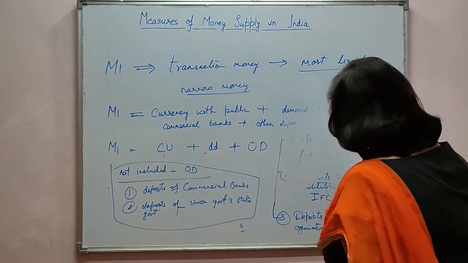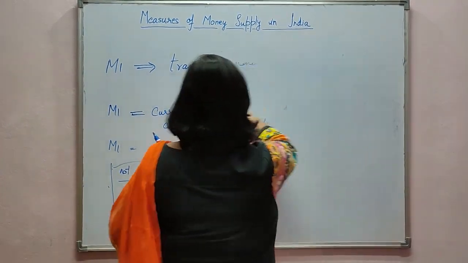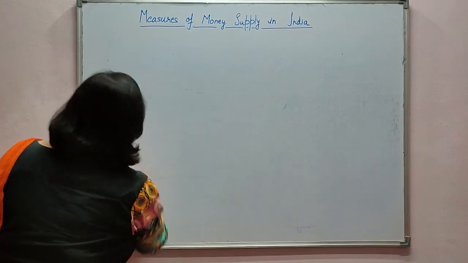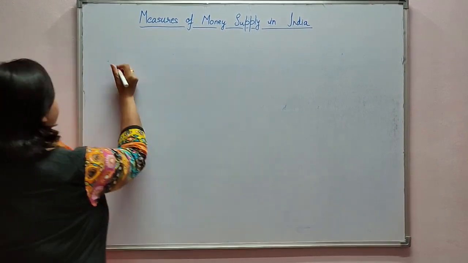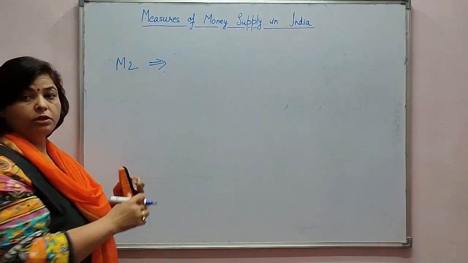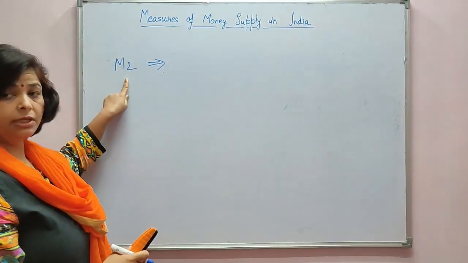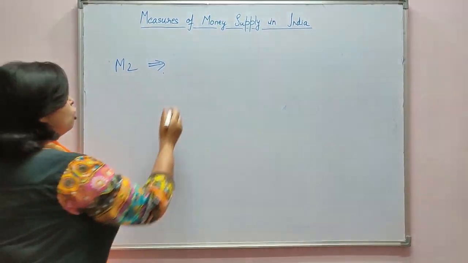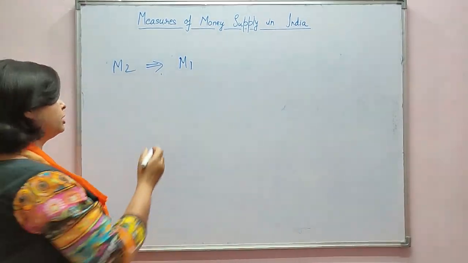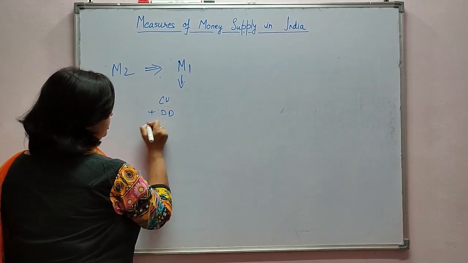Now the second measure of measuring money supply in our country is M2. M2 is a broader concept than M1. M2 consists of all the elements of M1, that is CU plus DD plus OD.